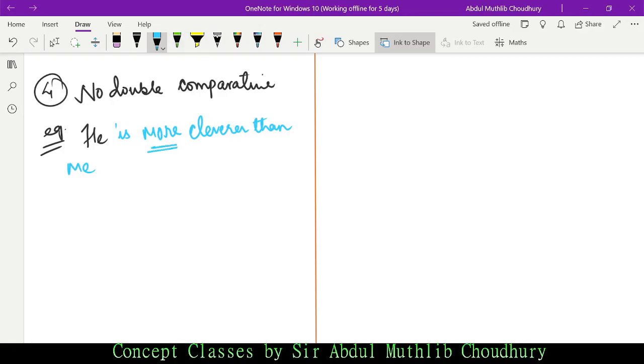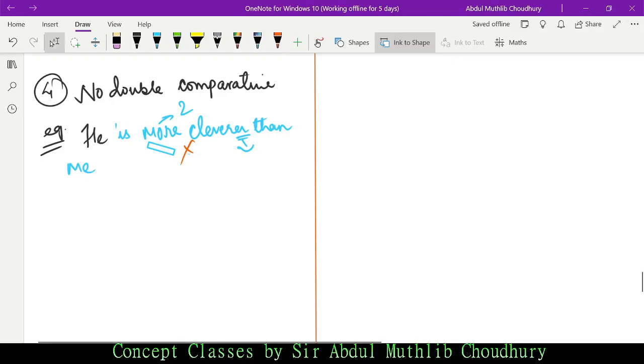When do you use more? We use more in case of comparative degree with how many syllables? Two syllables. And when do you use er? We use er in comparative degree with one syllable, right? So can you use more and er simultaneously? No, we cannot use it simultaneously. So if you use more and cleverer in one word, it is like when someone asks your name, what is your name, and you say my name is twice. Twice of your name, meaning say my name is so and so.